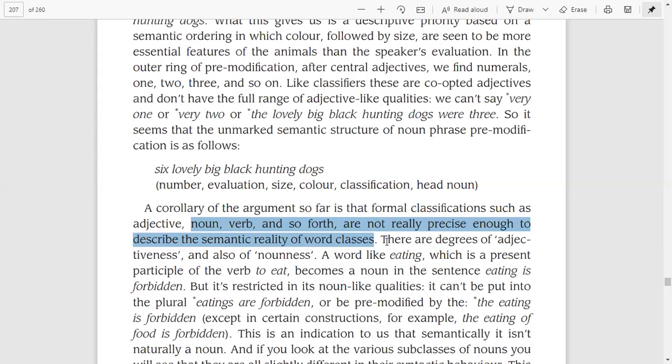There are degrees of adjectiveness and also of nounness, right? So there is not only one degree of adjective. There are degrees of adjectiveness and also degrees of nounness. The formal classifications are not able to lift the heavy load of these degrees of nounness and adjectiveness.